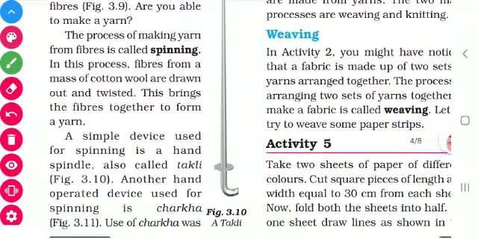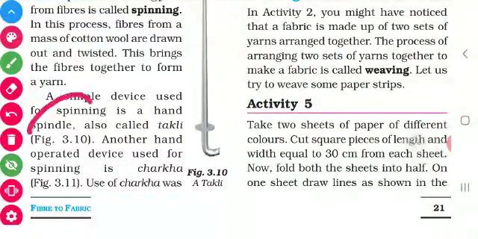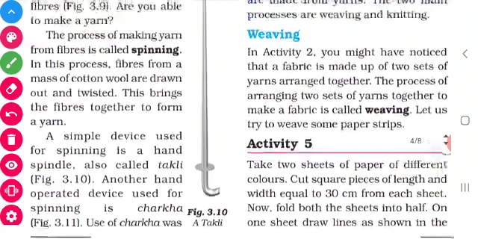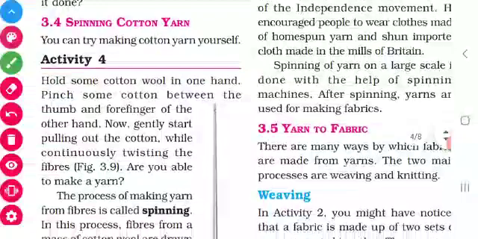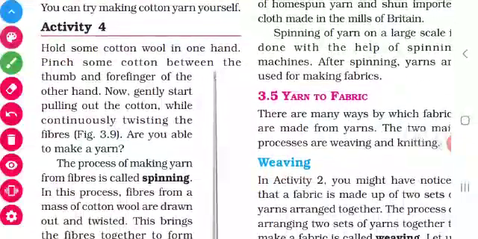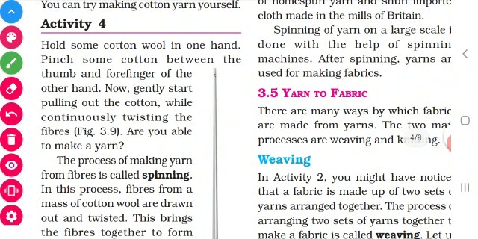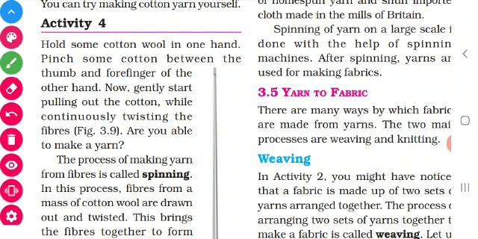Then you should know the devices which are used for spinning. That is spindle. What is the name of that? Spindle. Then chakra. So these two devices are used to convert the fibers into yarns. Okay children, have you all understood? Yes. Then the last one, we are going to convert the yarn into fabric. First, we have collected the fibers from cotton and jute. By the spinning process, it is converted into yarns.